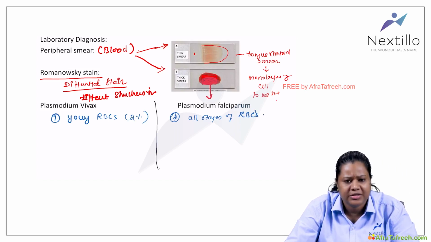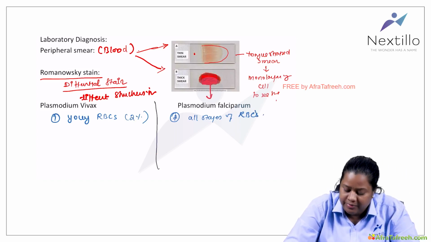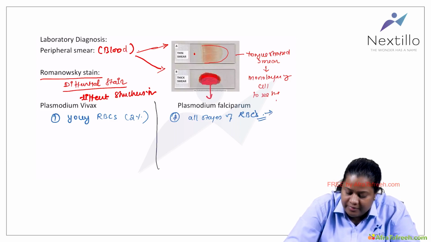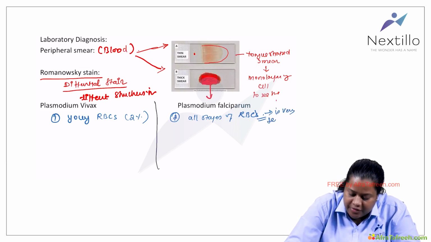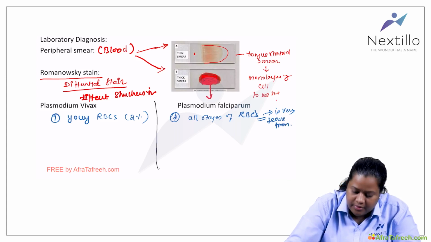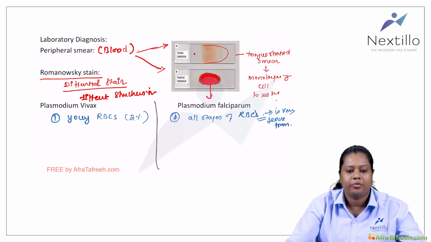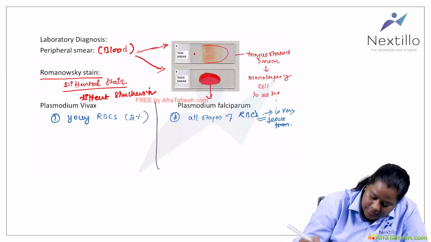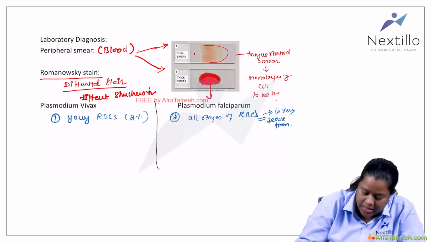It is only 2% in the circulation, whereas falciparum is going to affect all the stages of the RBC. That is why falciparum is a very severe form. So when we talk about falciparum, it is of the severe form. The first thing is it affects the young RBCs.